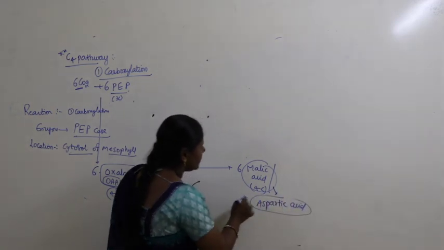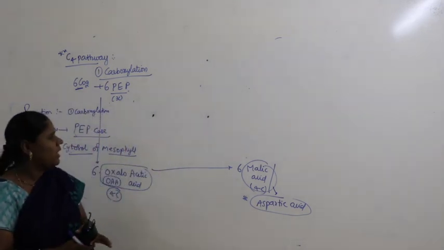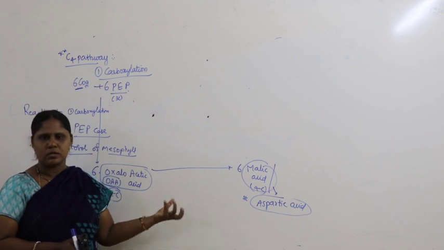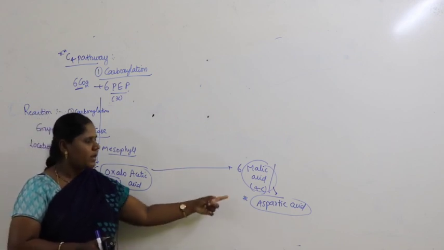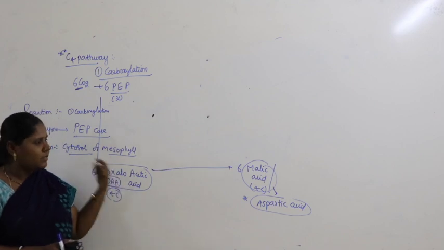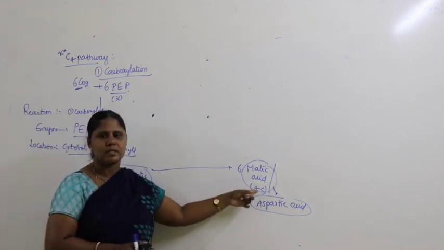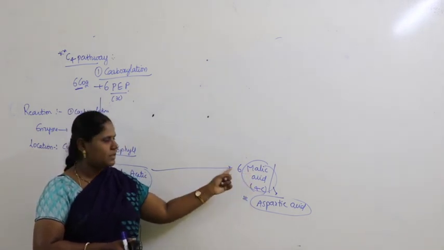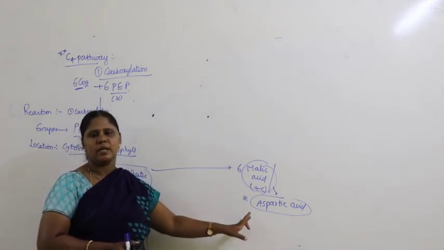There are lots of studies on the Hatch-Slack pathway, and Professor V.S. Ramadas also studied it. In some plants the first stable compound is oxaloacetic acid, which gets reduced to malic acid, and in some plants instead of malic acid there is a transformation into aspartic acid.